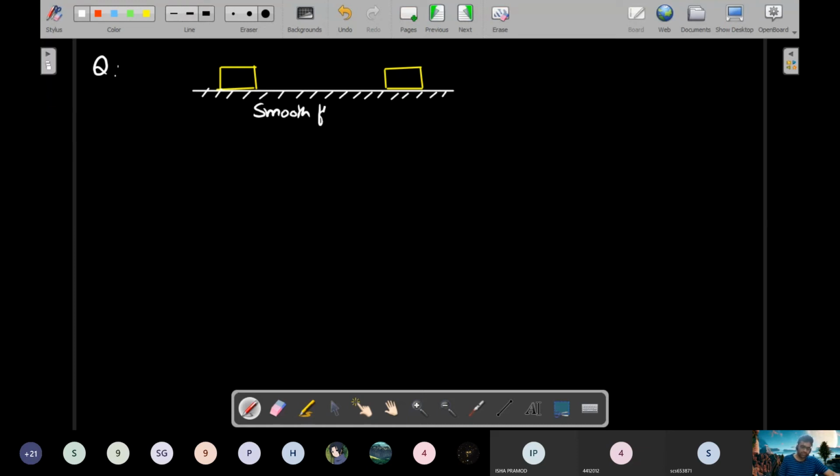So if you have two blocks connected by a string in this manner, this is one block, this is another block, and there's a floor on which they're resting. It's a smooth floor. They're connected by a thread, and you've been given a choice to pull these two blocks using a force.